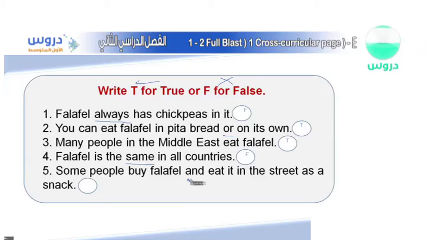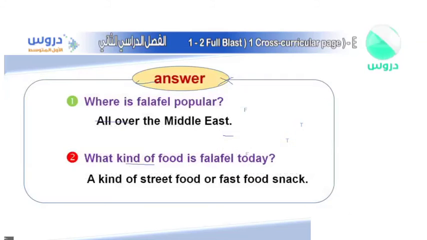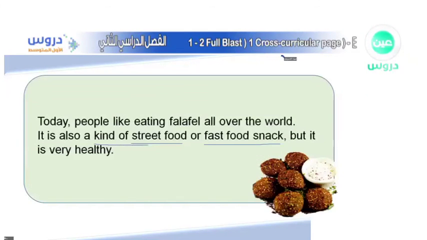Okay, so the last one over here, number 5. Some people buy falafel and eat it in the street as a snack. What do you think? Do you think that one is true or false? Well, you know what? Let's go back. Although the answer is quite clear, let's go back.